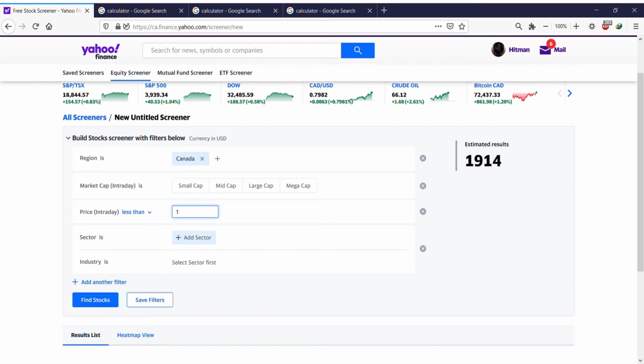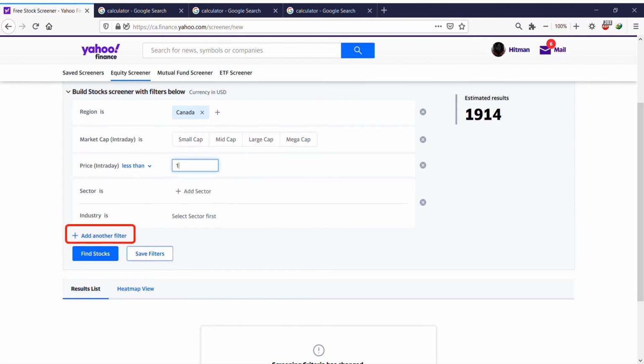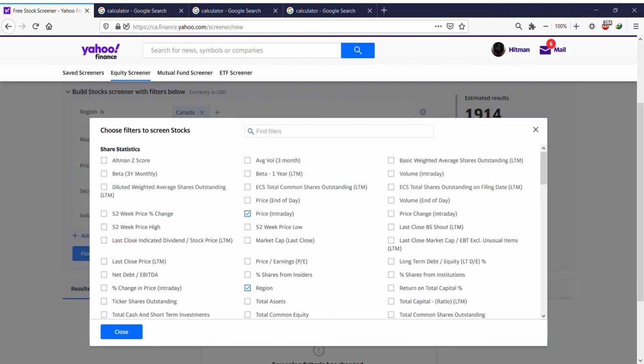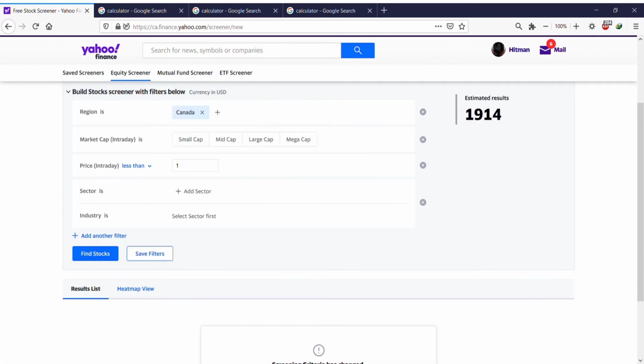You can add sector if you want. You can add industry if you want. You can add another filter. If you click on add another filter, it gives you a lot more options based on average volume, based on beta, based on 52-week price, high, low. These are things that you need to play with so you learn.